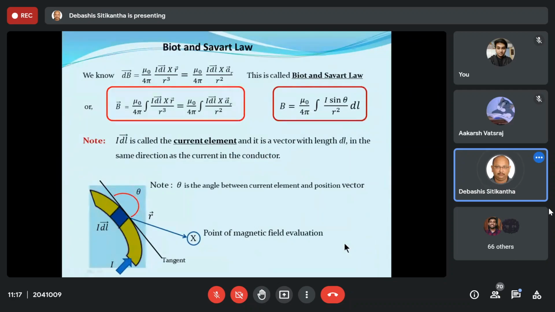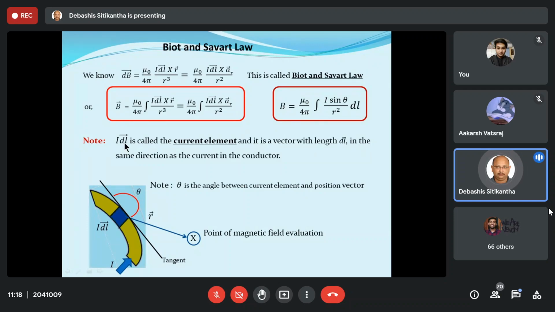Now let us try to understand the concept of this theta. As I told you, over here there is something known as the current element. I have told you that length and area are vector quantities. So if L is a vector quantity, then dl is also a vector quantity.